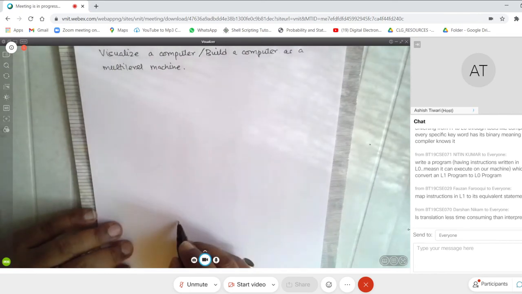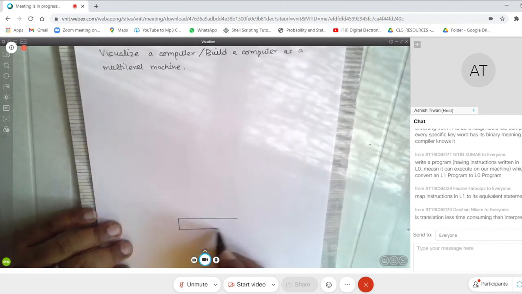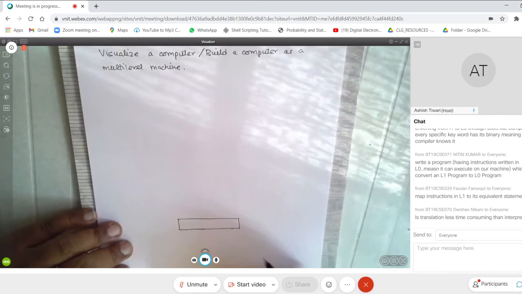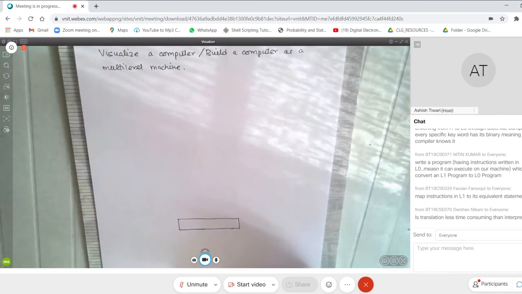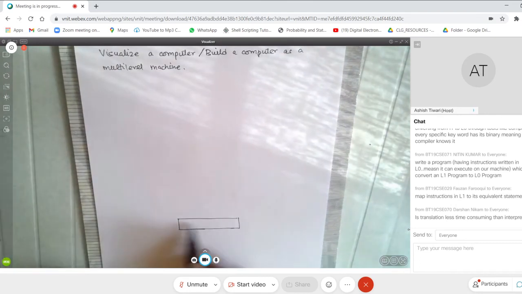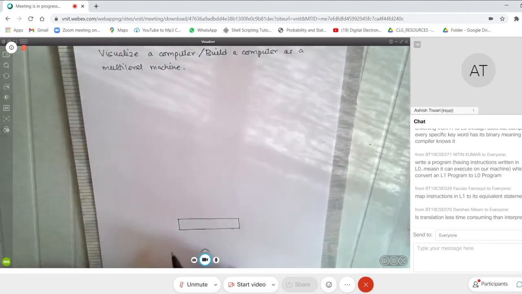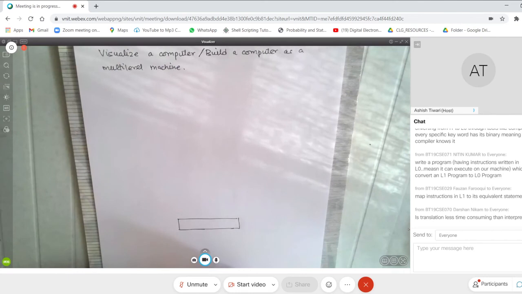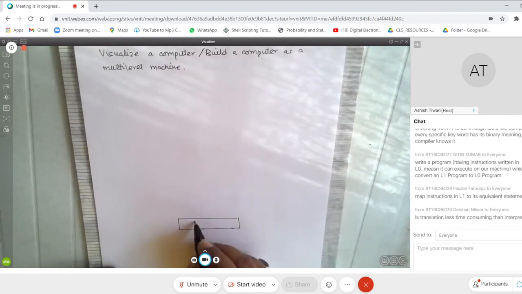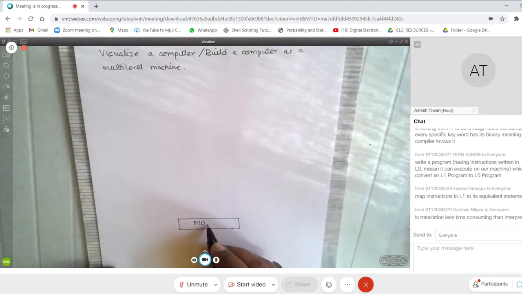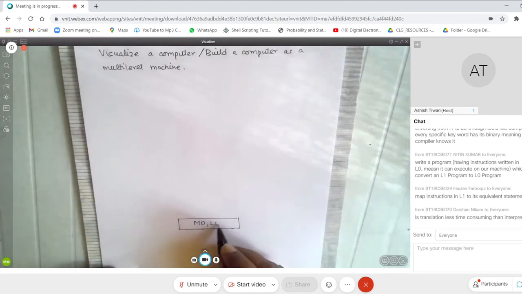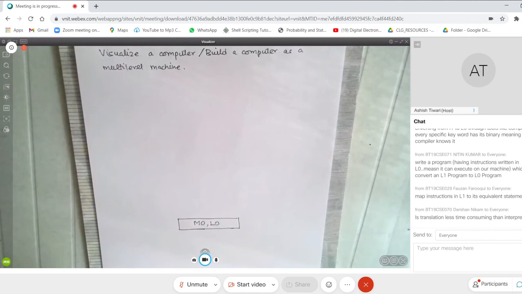So I have the bare metal. Suppose this is your computer, some box which you have here. And how will I denote it? I will denote it as M0, L0.